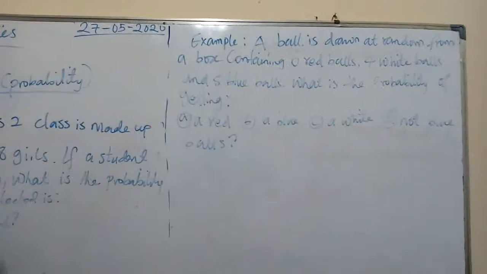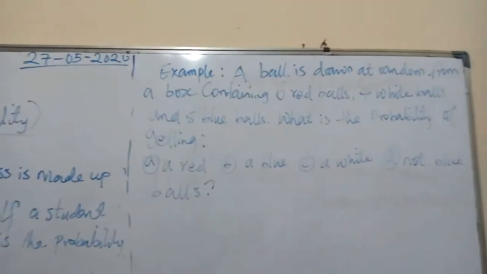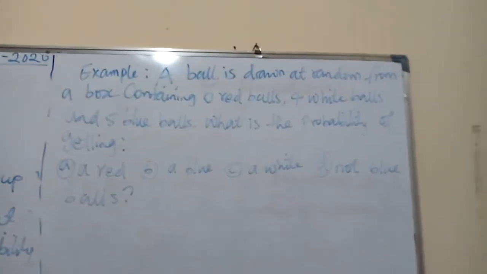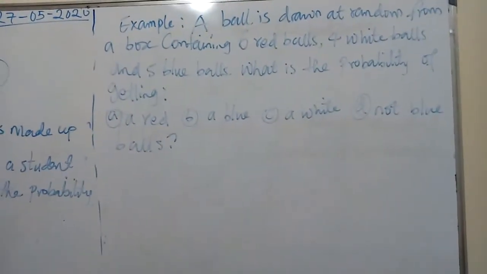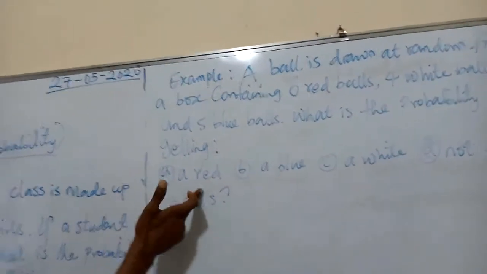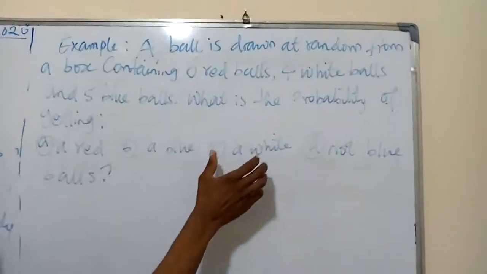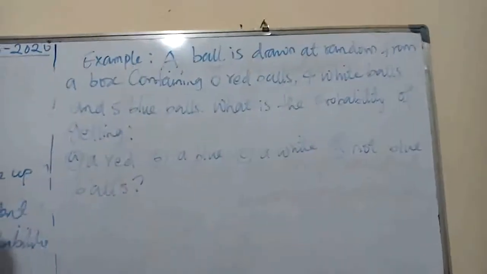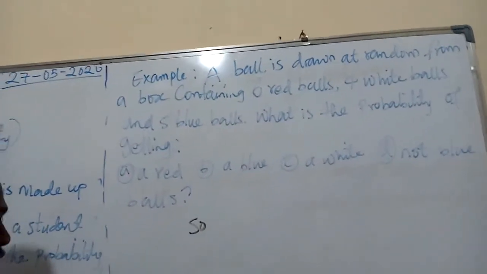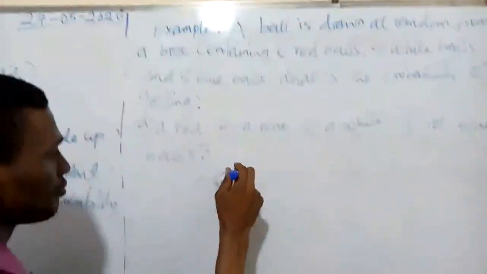Alright, we have another example. A ball is drawn at random from a box containing 6 red balls, 4 white balls, and 5 blue balls. What is the probability of getting a red, a blue, a white, and not a blue ball? Now, we first get our sample space.